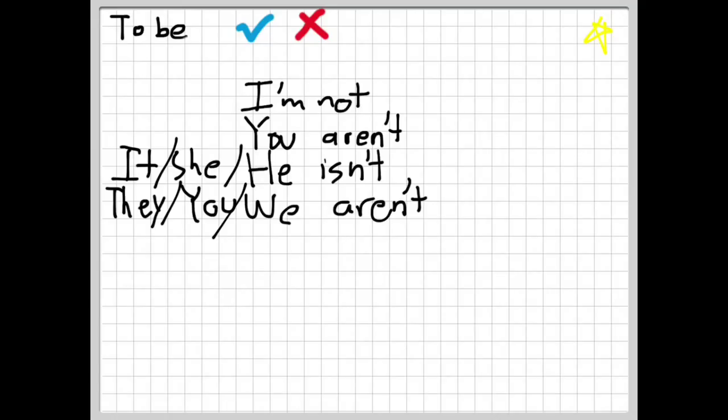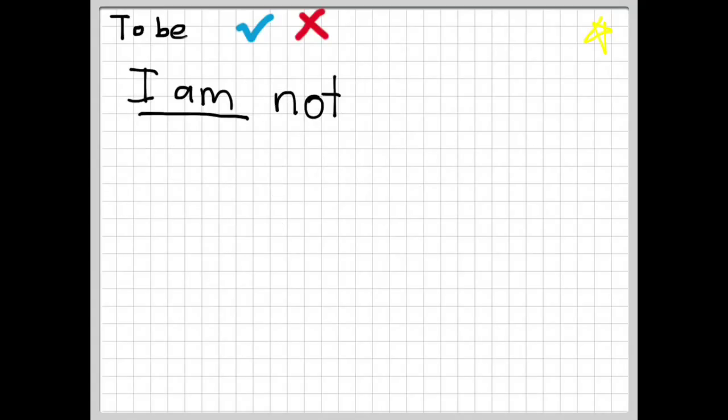These were the shortened forms for the verb to be in the negative form. Now, remember that we use the shortened forms when speaking and not when writing. When writing, you should use the full form, such as I am not, or he is not, as we saw in the previous examples.